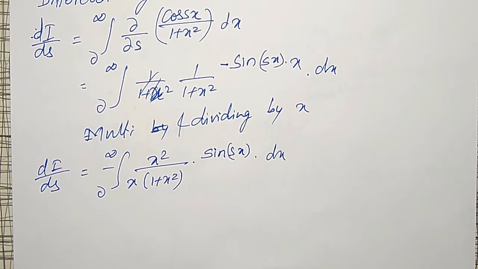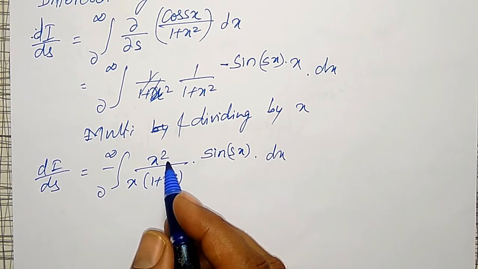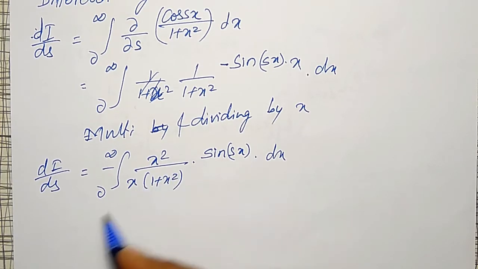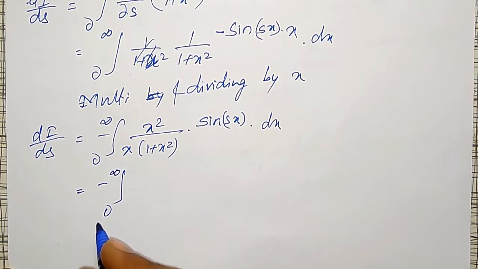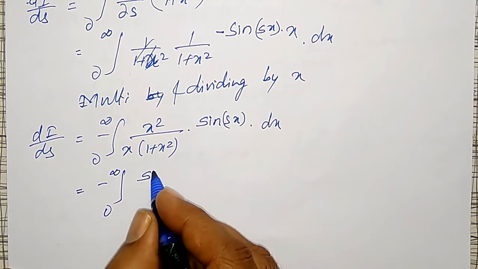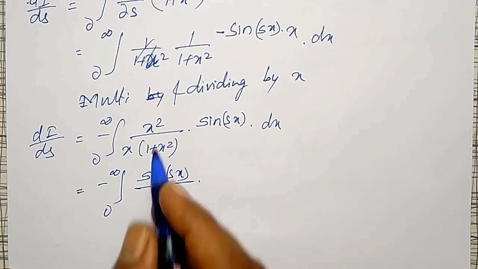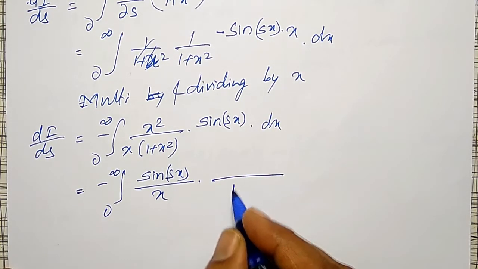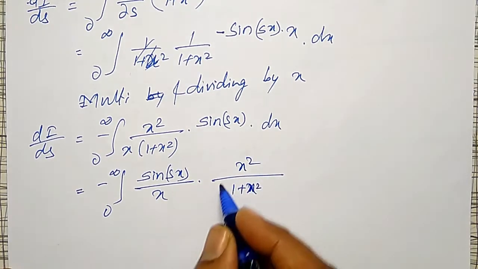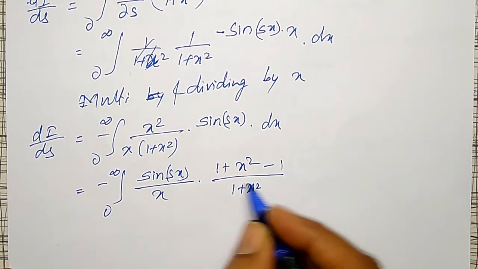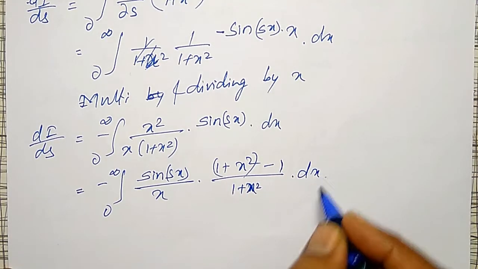Okay, now still to cancel this 1 by 1 plus x square, I will add 1 and subtract 1, and sin sx divided by x I will separate it, that is minus integration from 0 to infinity sin sx divided by x into, for this one 1 plus x square is there and x square is there. What I will do, I will add 1 and subtract 1, correct, into dx.